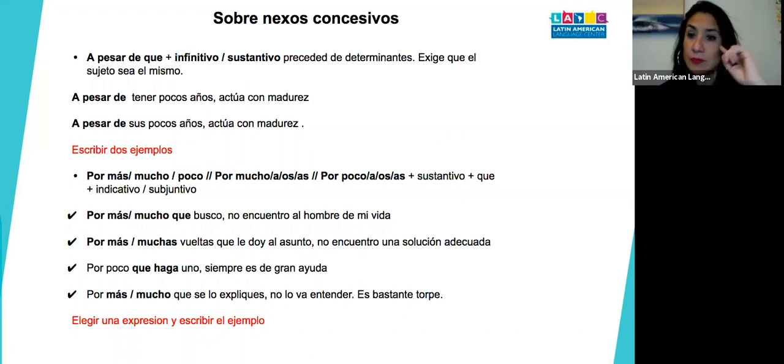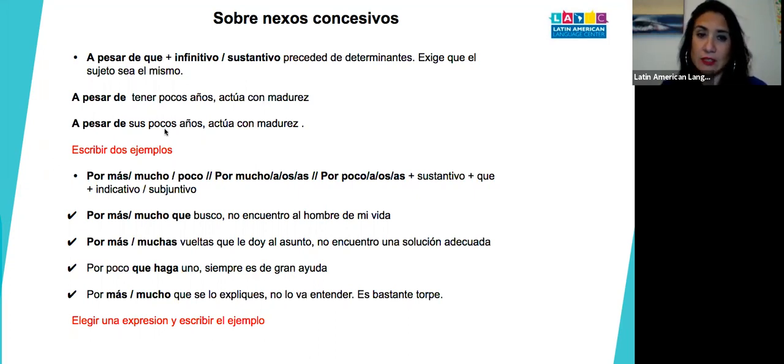Okay, so always pay attention. A pesar de is always the structure that triggers the subjunctive or the indicative in this case. And then after that is indicative. You see, a pesar de tener pocos años, that's a verb in infinitive, actúa con madurez. So that's present tense. Can you see that?